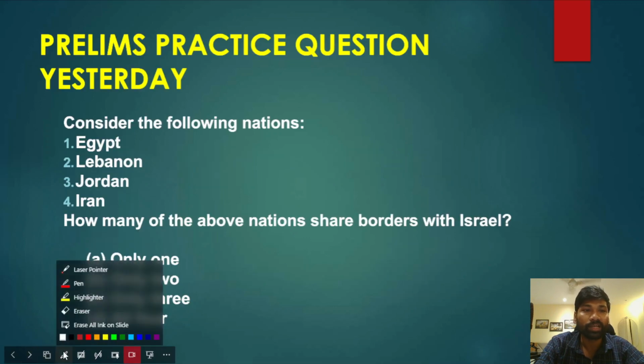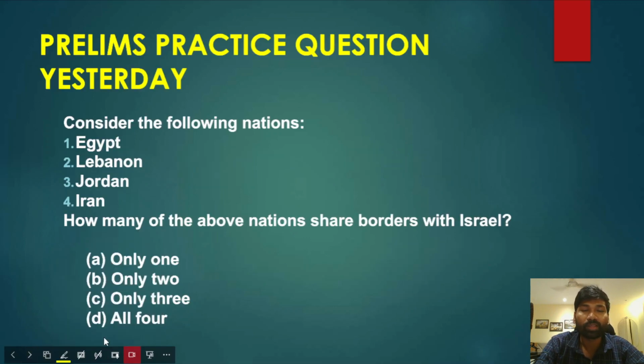The question was, consider the following nations. A set of nations have been given here, and which of the above nations are actually sharing their borders with Israel? That is the question. Yesterday also I told you that Israel and the Middle East are very important for the UPSC Prelims examination. Therefore you need to identify where the West Bank is located, where the Gaza Strip is located, and the countries with which Israel shares its borders. All those questions are very important.